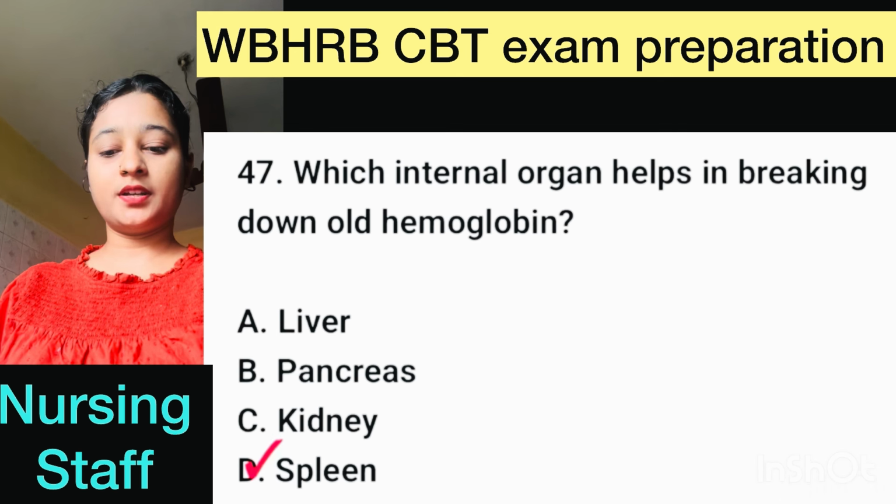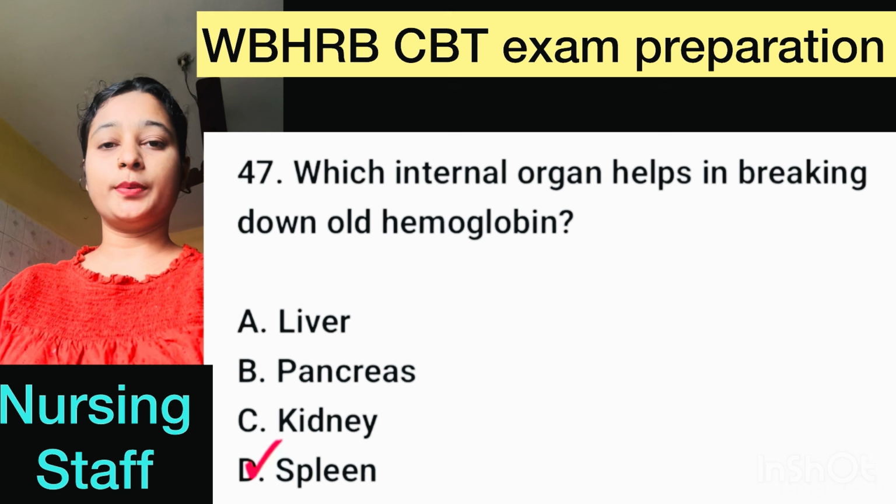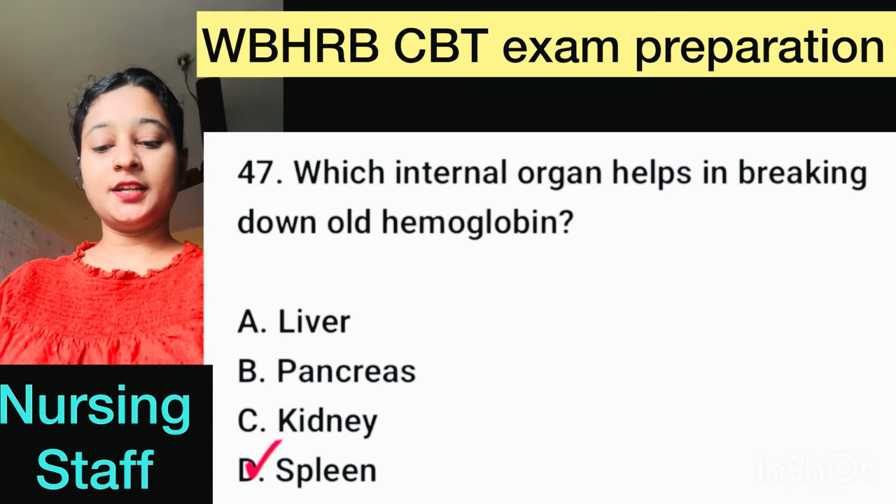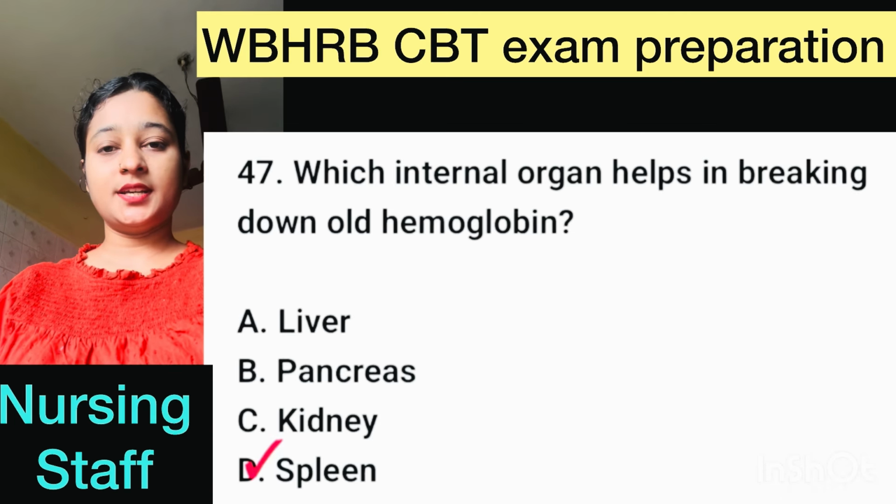Number 47. Which internal organ help in breaking down old hemoglobin? Here, correct option is option D, spleen.